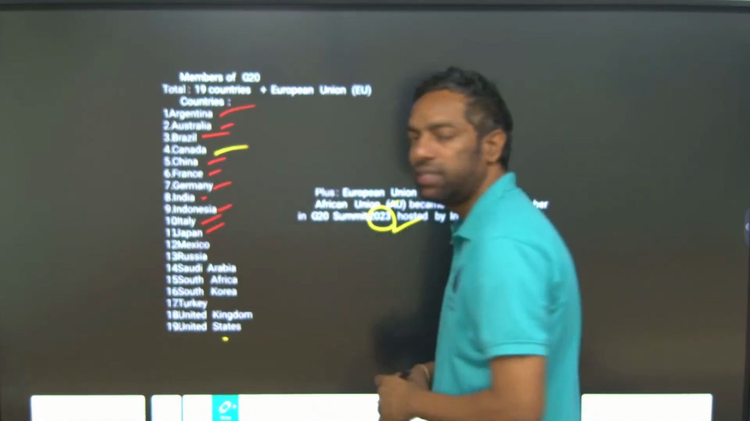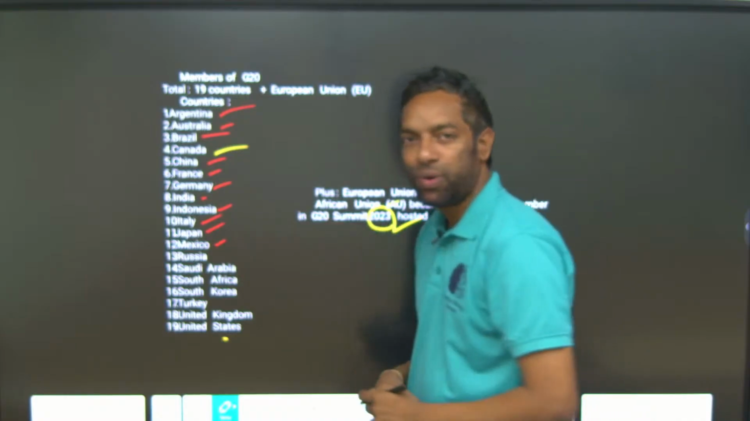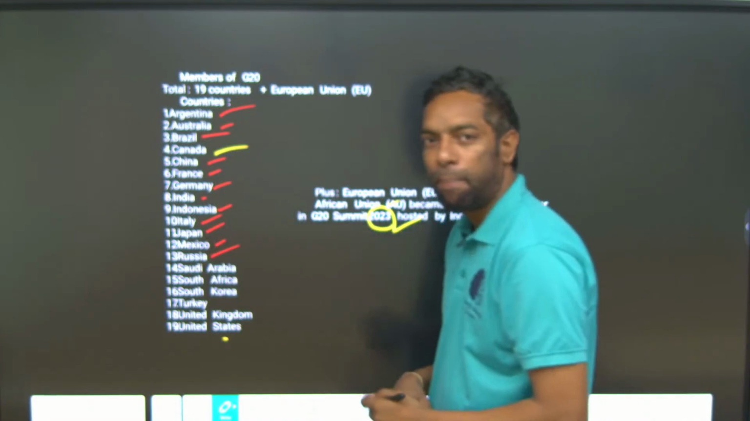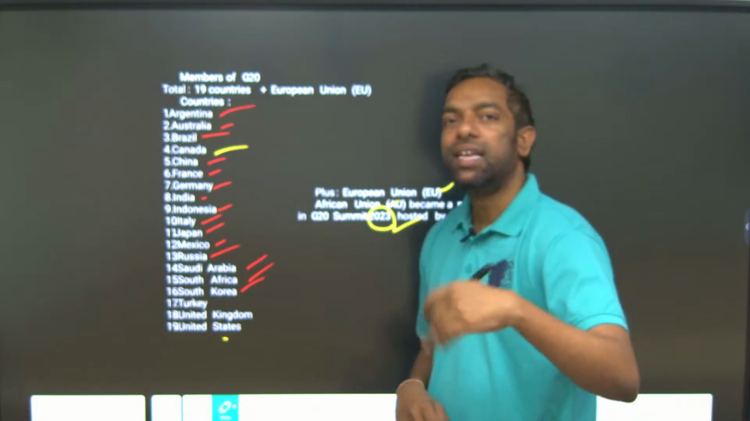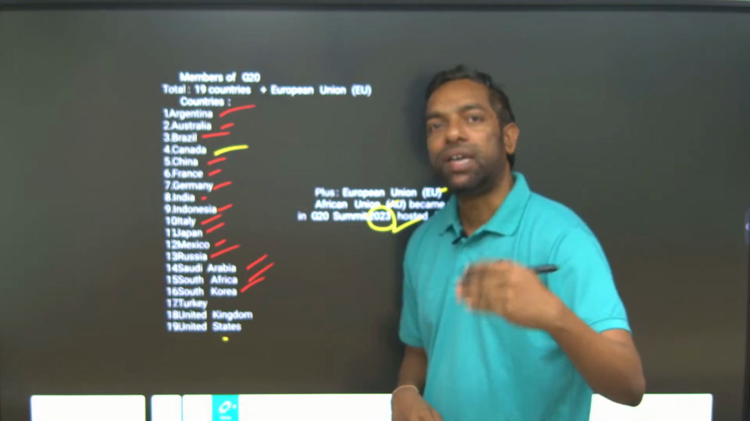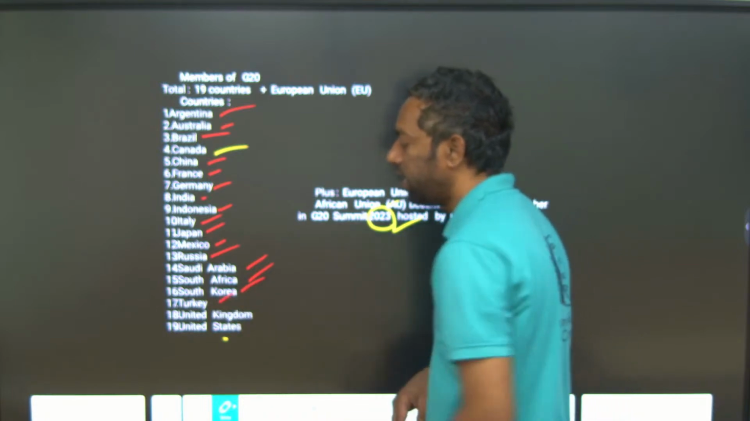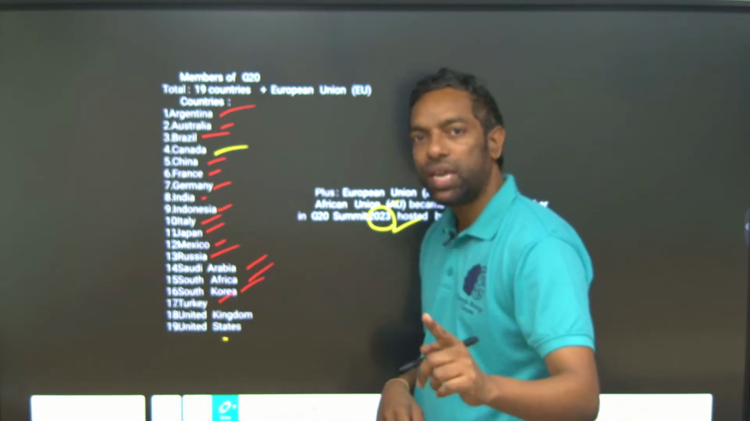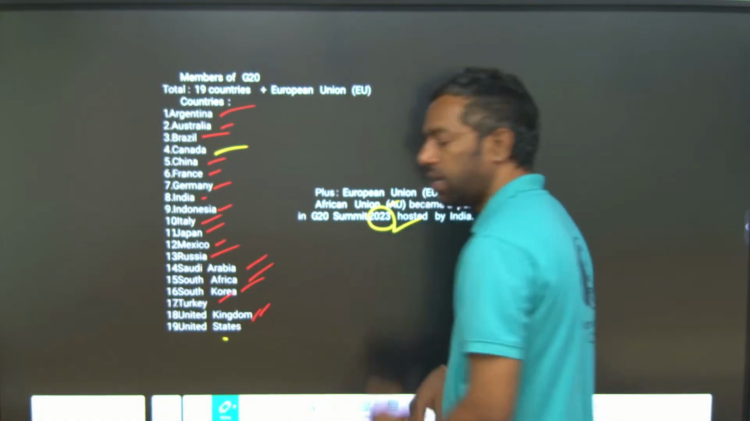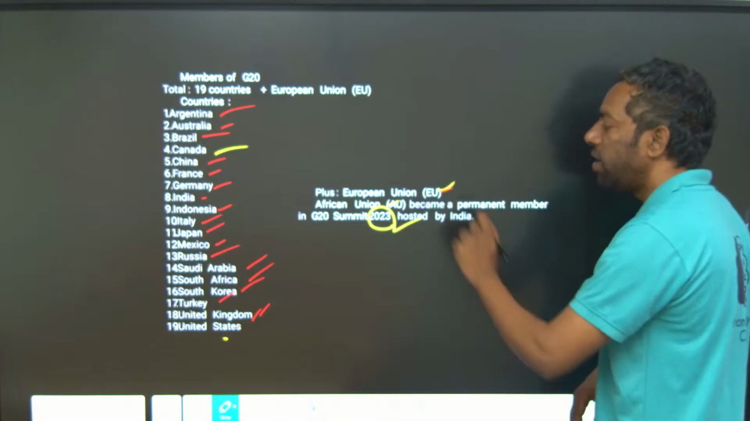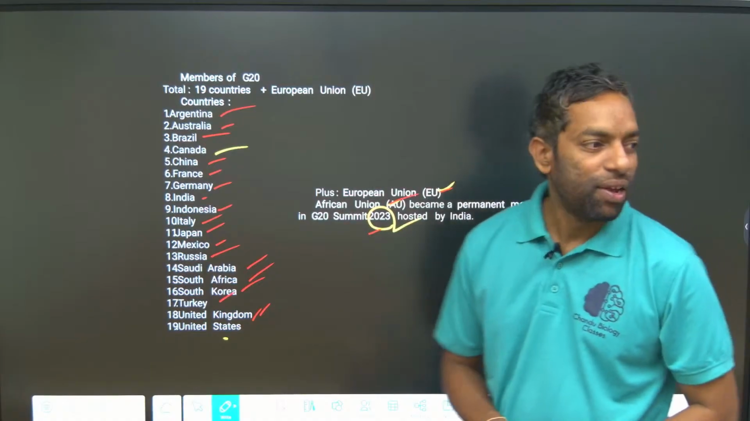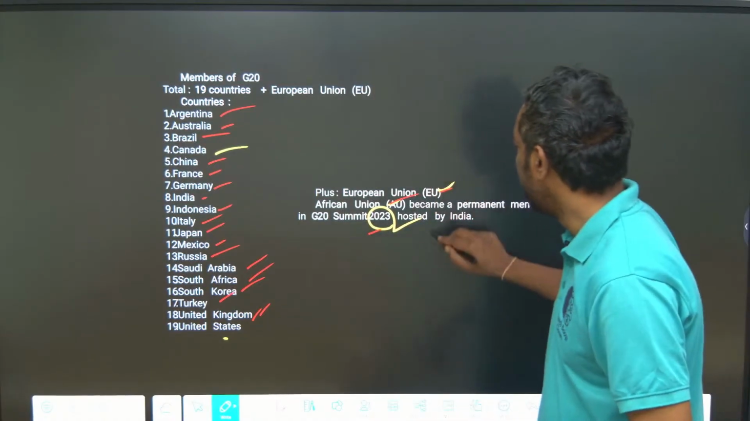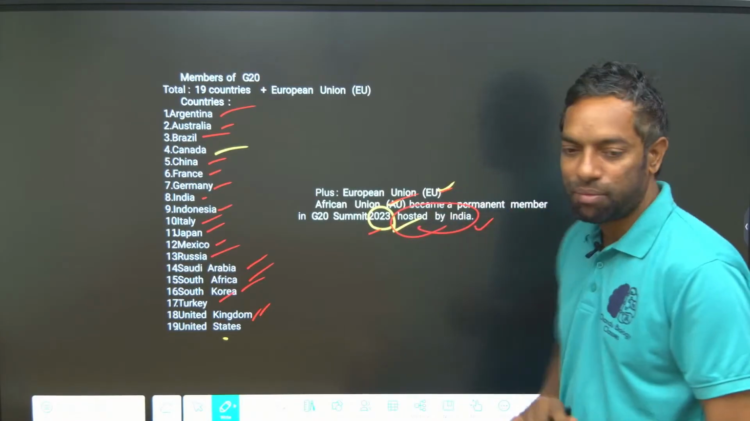J is Japan, M is Mexico, and R is Russia. S is Saudi Arabia, South Africa, South Korea. T is Turkey, U is United Kingdom and United States, and one European Union and one African Union. The African Union entered in 2023, when India hosted the summit. These are the countries; you have to take a quick look at this.